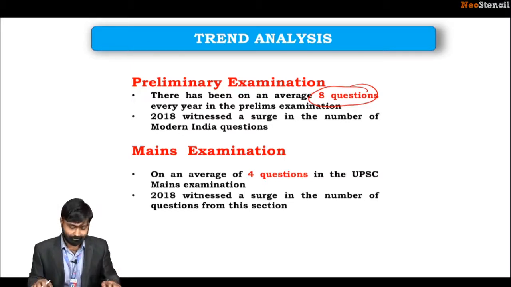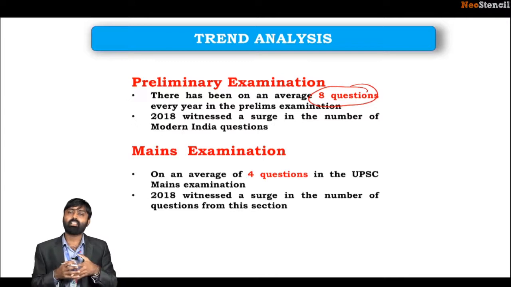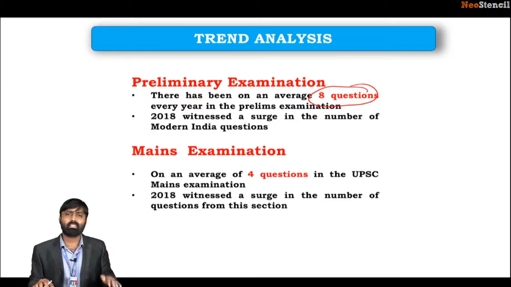Okay, now the mains examination. On an average, 3 to 4 questions come in the UPSC mains examination. It varies each year, so remember that too. 2018 witnessed a surge in the number of questions from this section. 2018 was a remarkable year for modern India history as such. The UPSC carried around 4 questions in history, which is the highest they have ever reached.